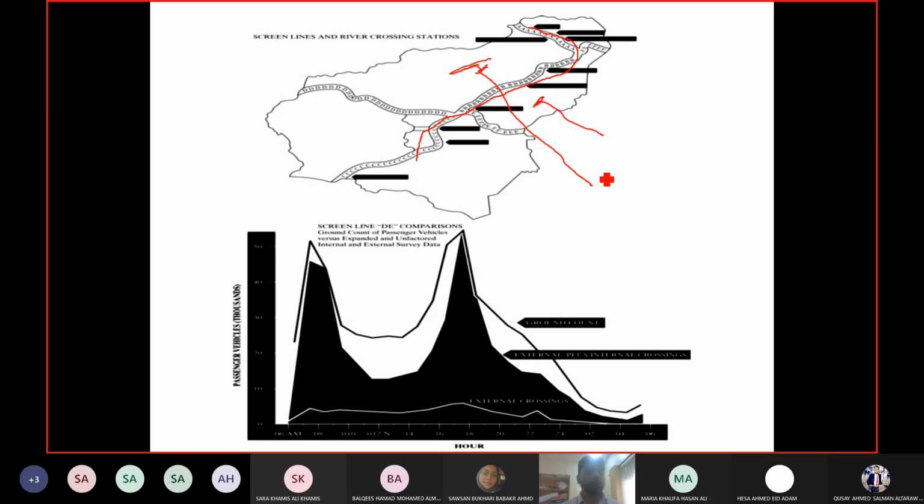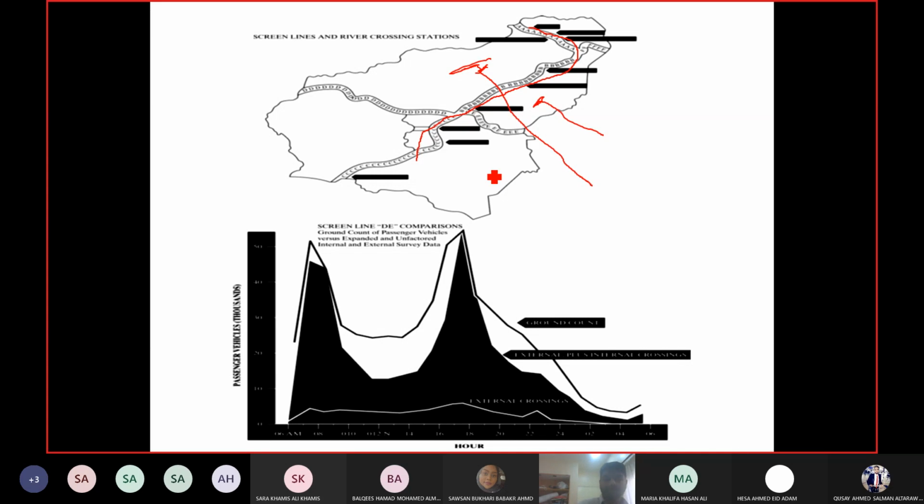And then you see the white line here. The white line is basically the internal crossings. These are the people who are actually between these 2 zones only. So their origin and destination both are within the area. Either the origin is zone 1 and destination zone 2, or vice versa. So these are internal crossings.